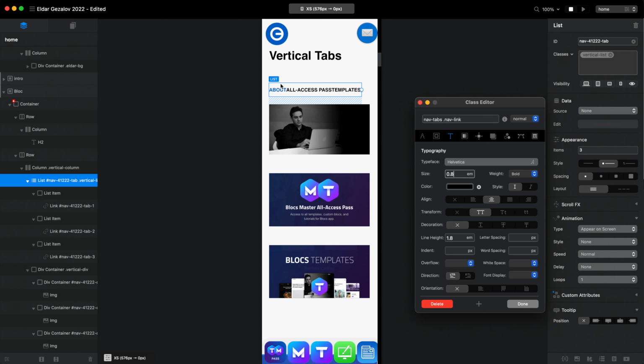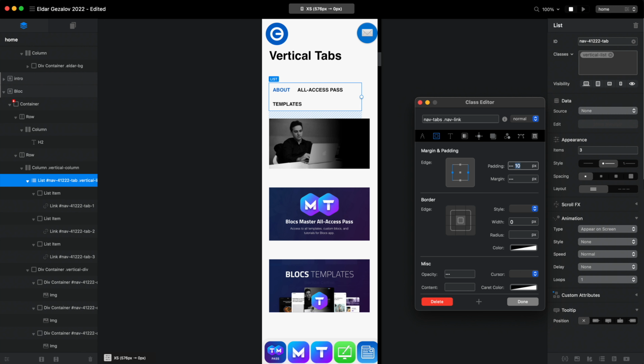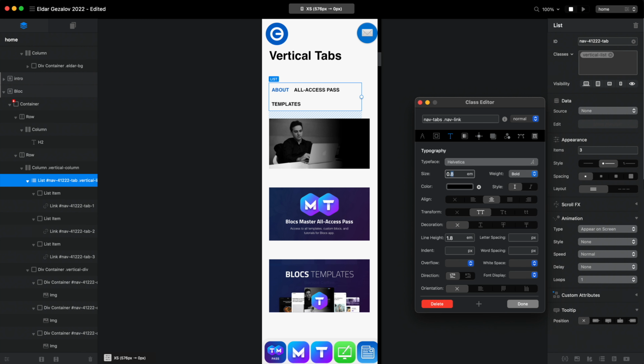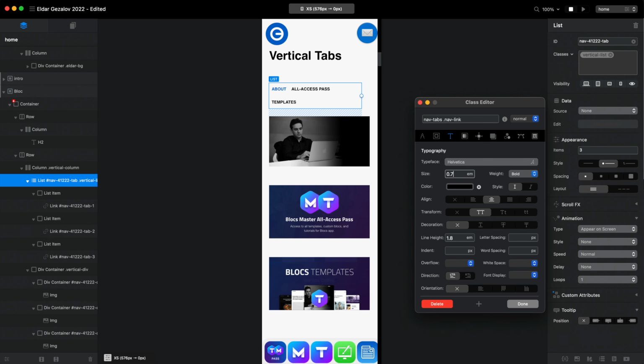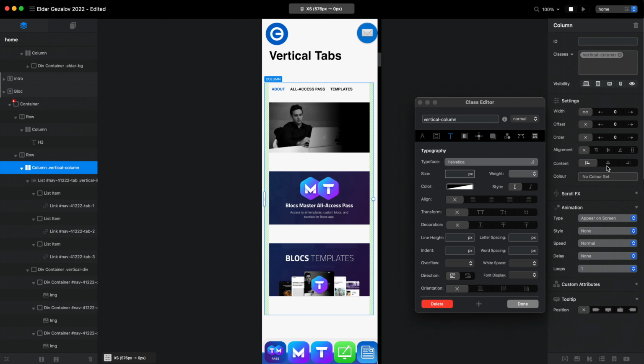And obviously we don't have any spacing between the elements because we have disabled the padding on left and right. So we can actually add it back here for mobile. Maybe some 10 pixels, 7. And let's make it 75. Let's make it 7, 65. Well, you get the idea. You can adjust it any way you want.